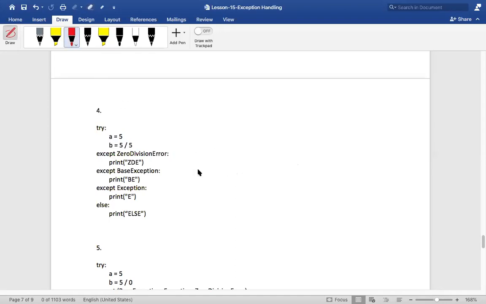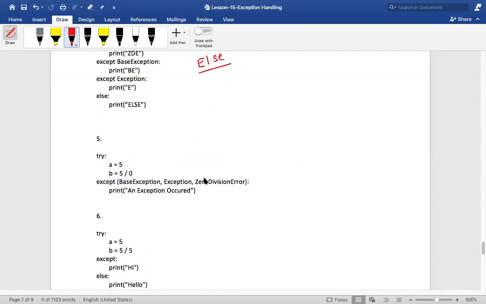So what is the output here? The output is else. Okay. So this is one more way of accepting all kinds of exceptions. Whether it gives me base exception, or exception, or zero division error, any kind of exception I want to handle, I can group it together, separating it with a comma.